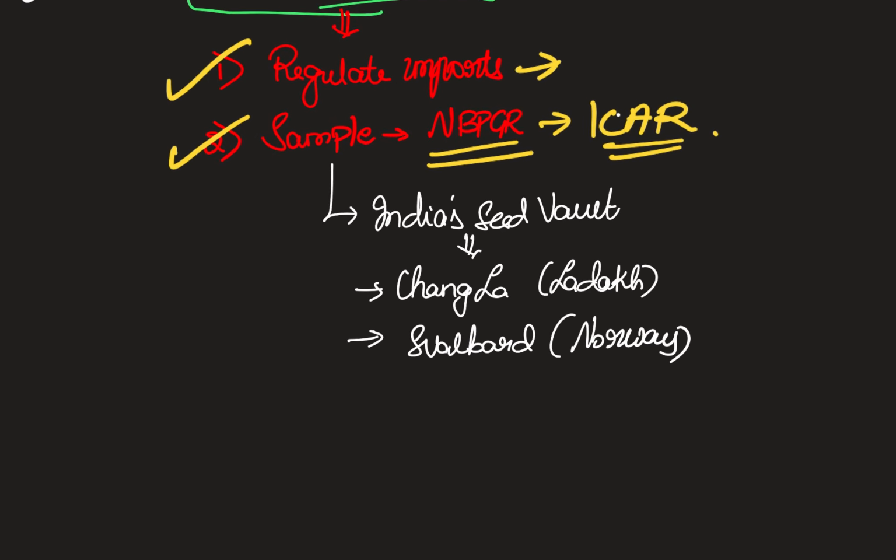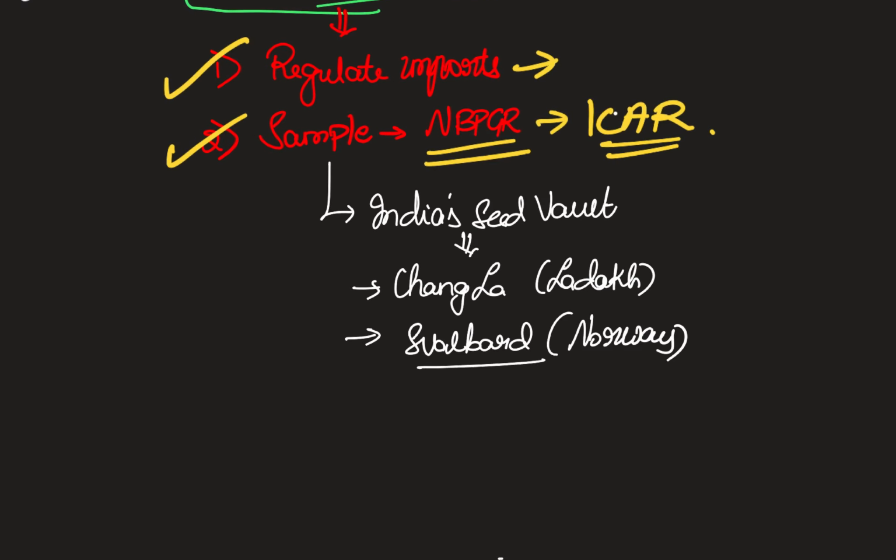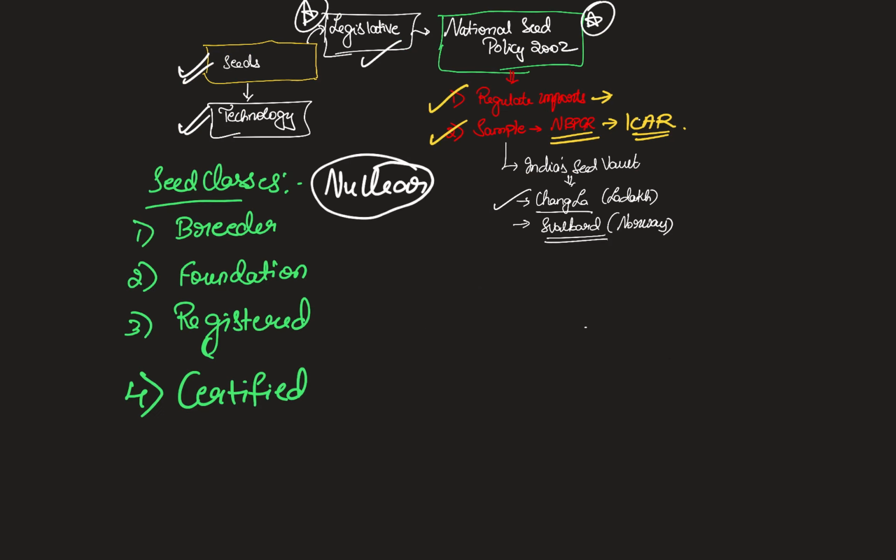A couple of other important facts include that the largest seed vault in the world is located in Norway at a place called Svalbard, and when it comes to India, it is located at a high altitude region Ladakh at Changla. The next thing that we have to know is about seed classes. That is basically the classification of seeds depending on what they constitute.